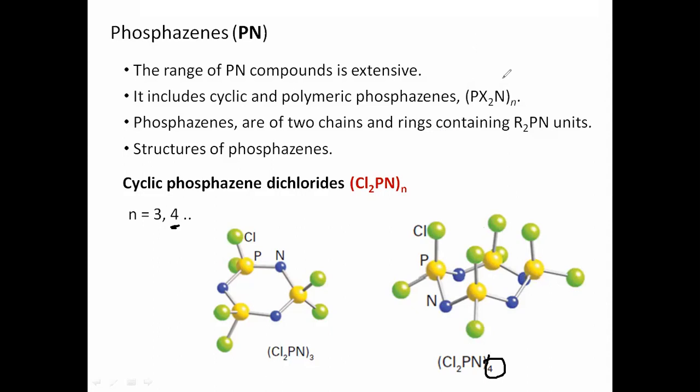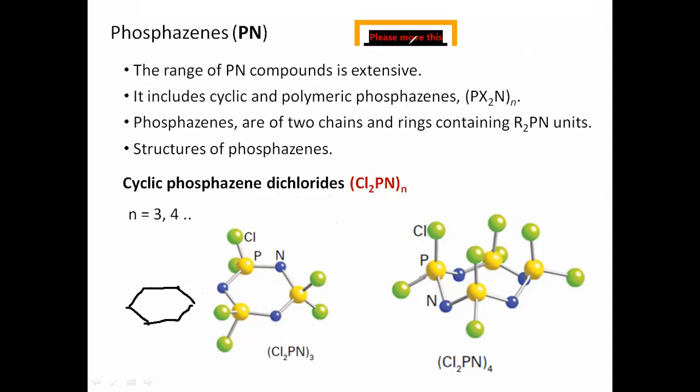It's very easy. In the next lecture, I will show you on the board how to draw the structure of cyclic phosphazenes. It's very simple, in fact. If you want to draw this, you just draw a 6-member ring. And like borazine, you also write the alternate bond.